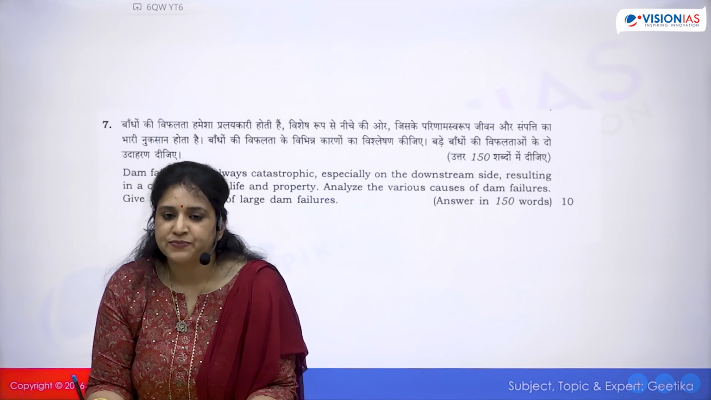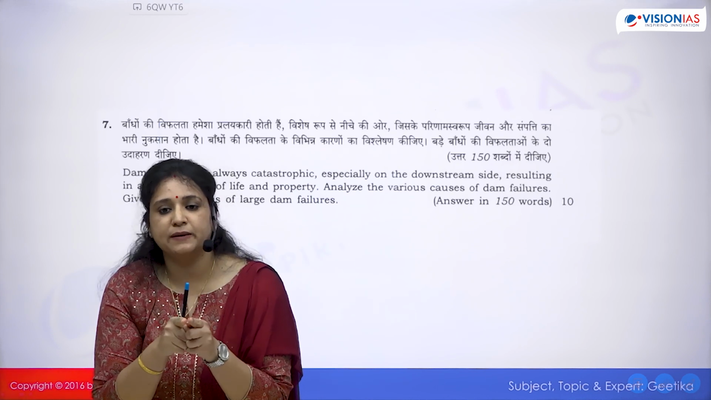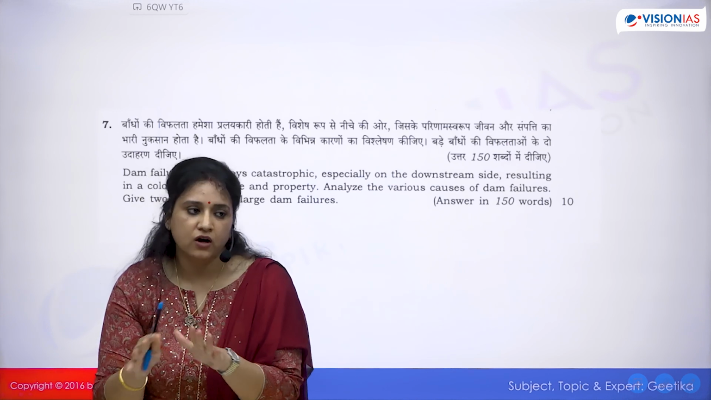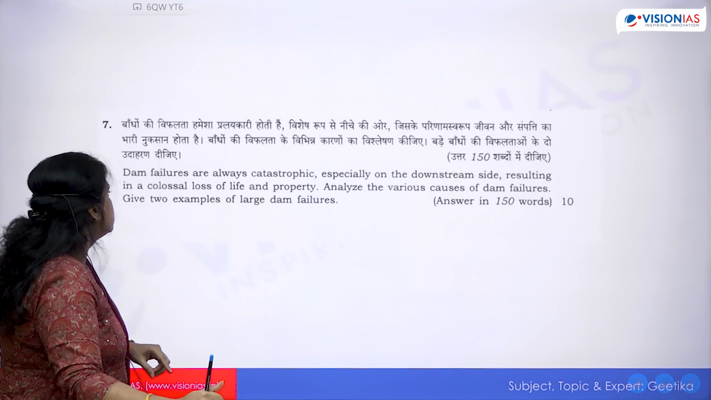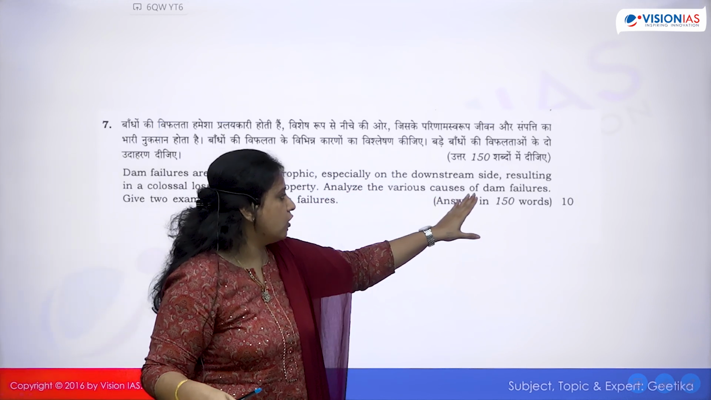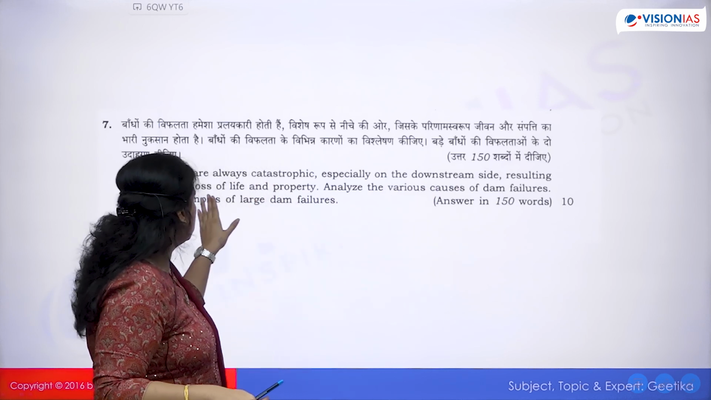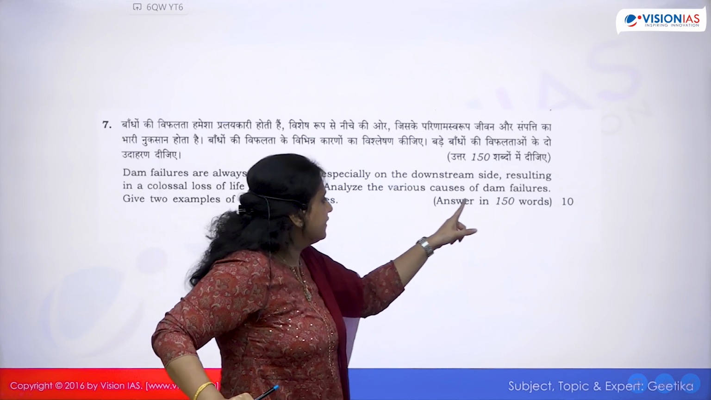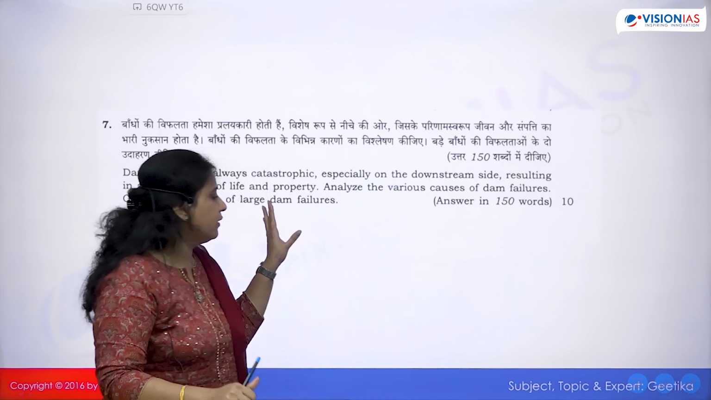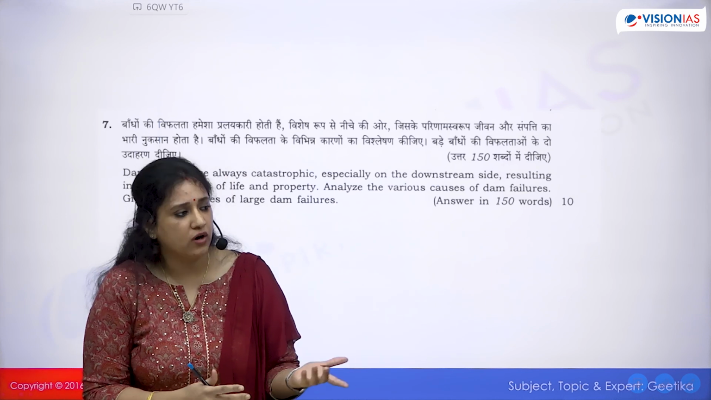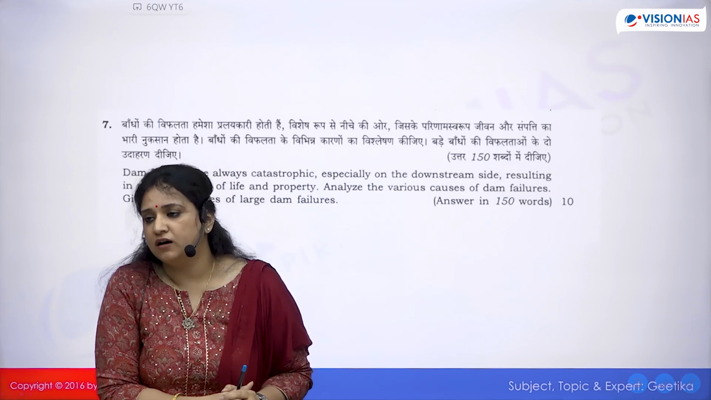You get my point? So we will analyze this paper on those lines, apart from what content should have been there. All right? Fine. So let's start. Dam failures are always catastrophic, especially on the downstream side, resulting in a colossal loss of life and property. Analyze the various causes of dam failures. Give 2 examples of large dam failures. Now, generally just start thinking what are the different causes of dam failures?